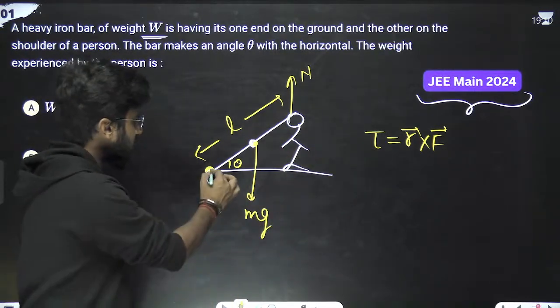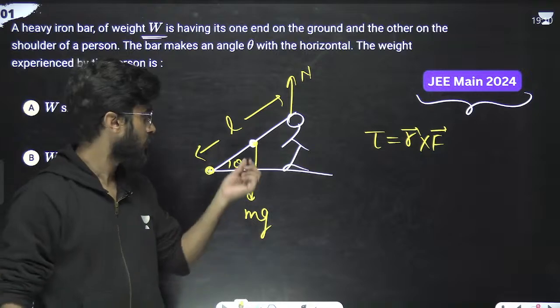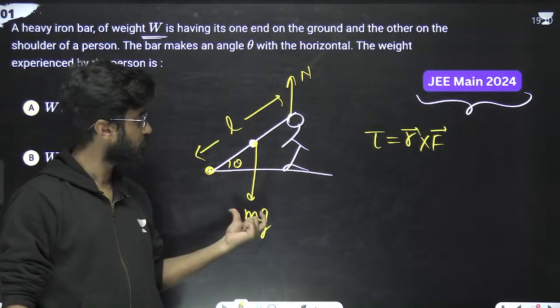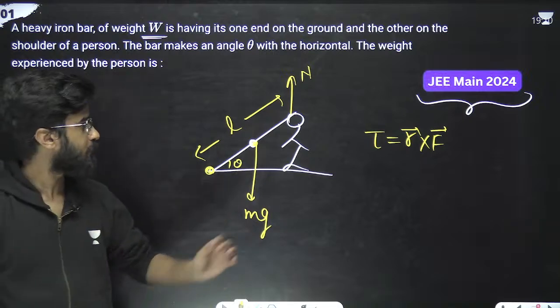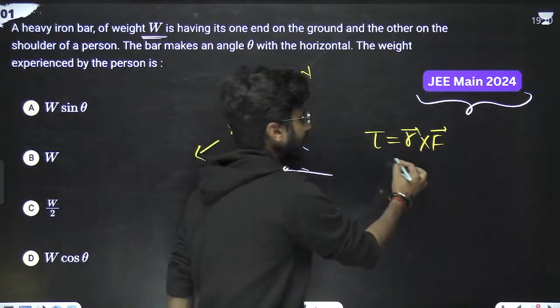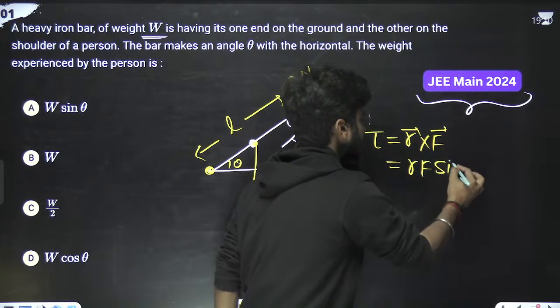So this is the point from where we are calculating the torque. This is the first point where the force mg is acting, and firstly, look at the angle between them, we can write it as rF sine theta. So there are two things.